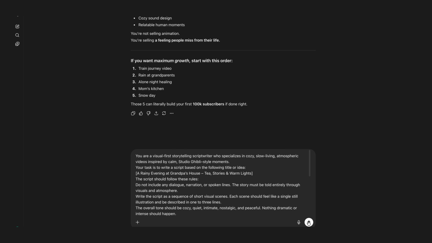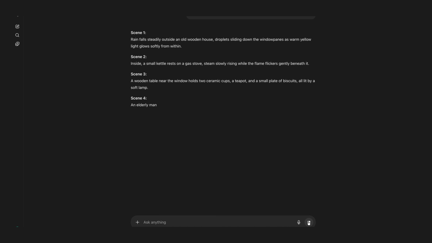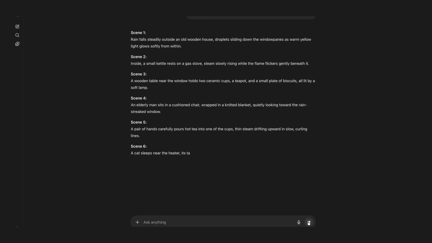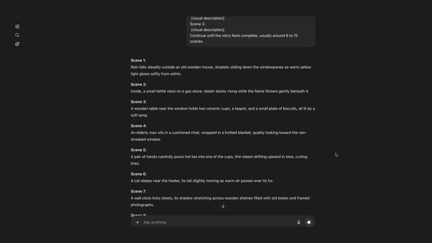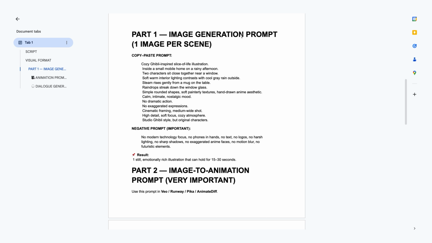Give it a moment. ChatGPT will understand exactly what you're asking for and will create a script that you can use to produce your visuals and everything else. Now this is the script it's generating. The next step is to head back to the Google Doc again.